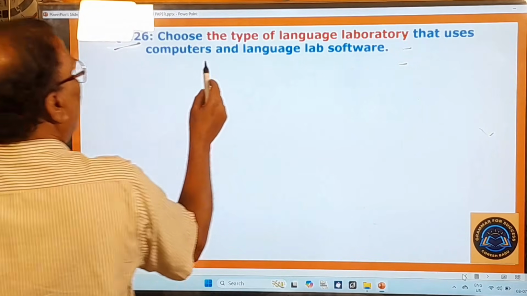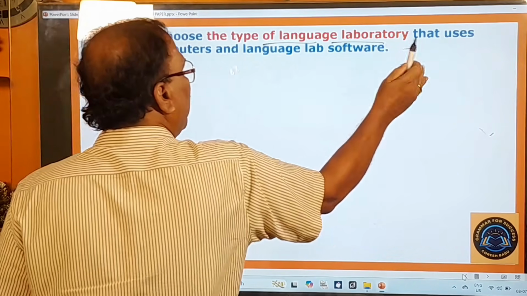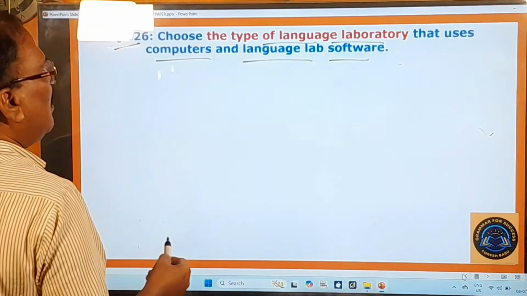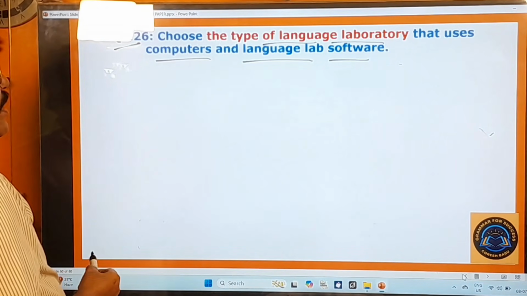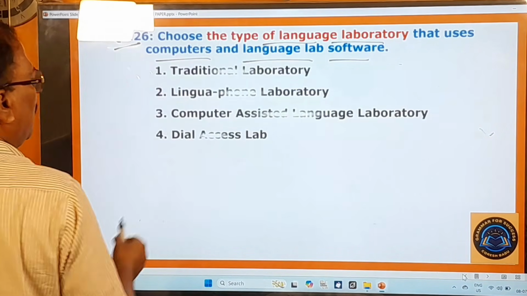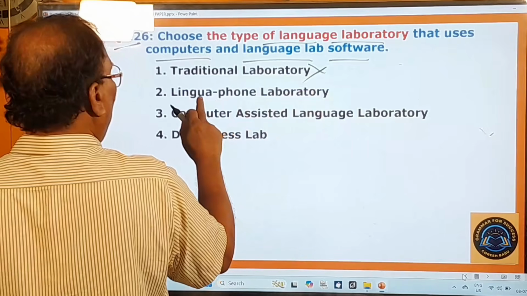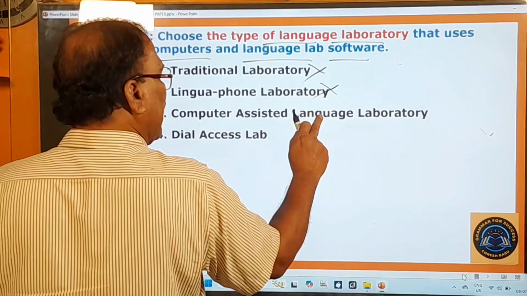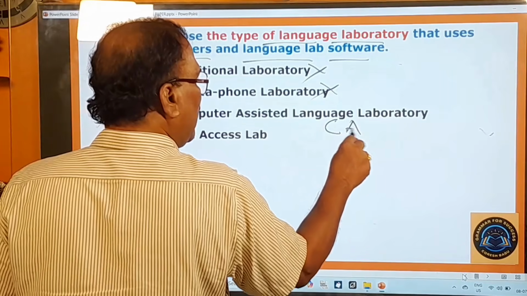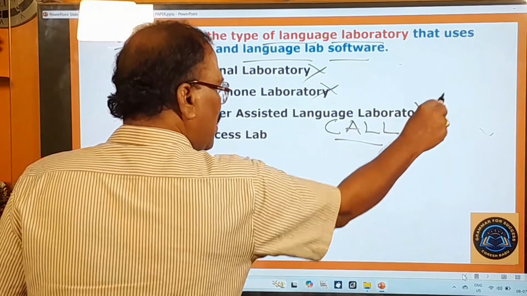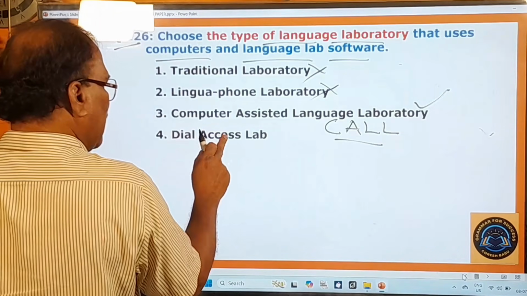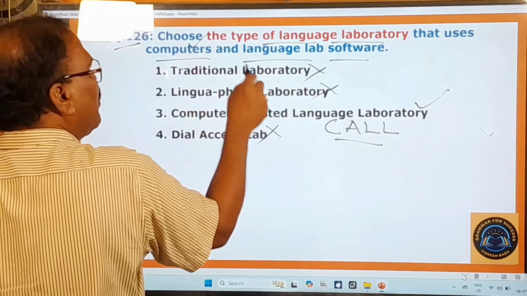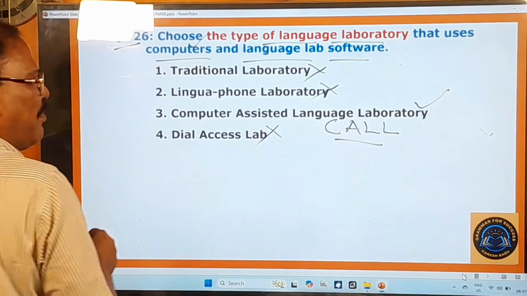126th question. Choose the type of language laboratory that uses computer language lab software. What is that language laboratory called here? Here you pay attention. Traditional laboratory? No. Linguaphone laboratory? No. Computer assisted language laboratory, that is called CALL. So this is the right one. And dial access lab? No. So this one is the only laboratory that uses computers and language lab software.